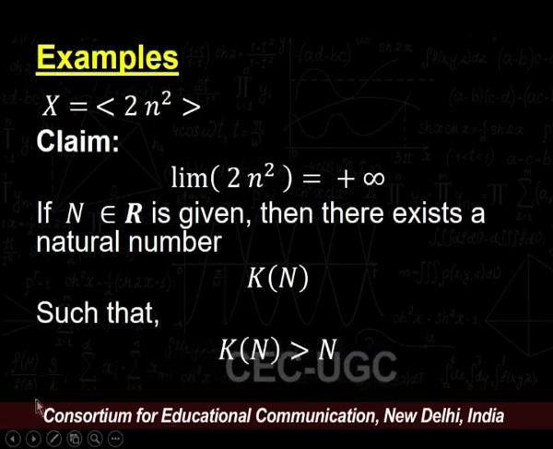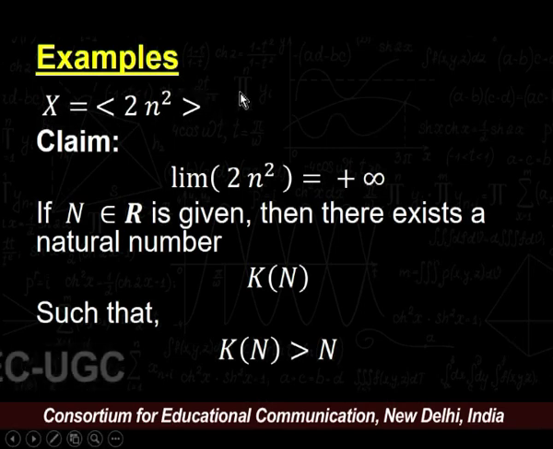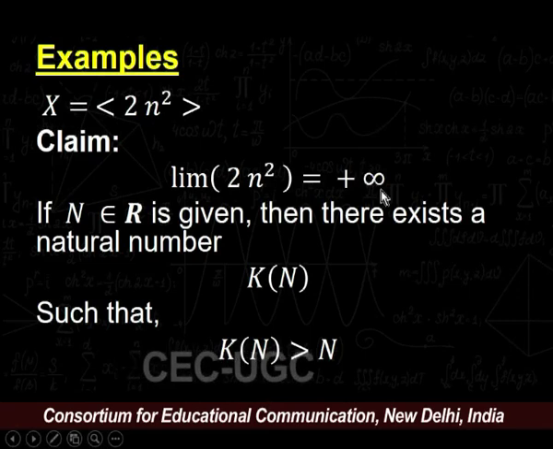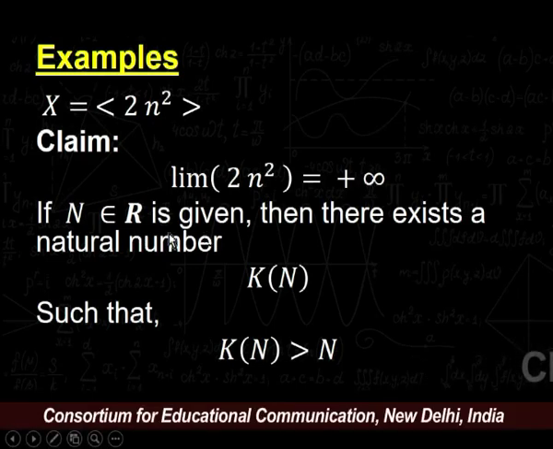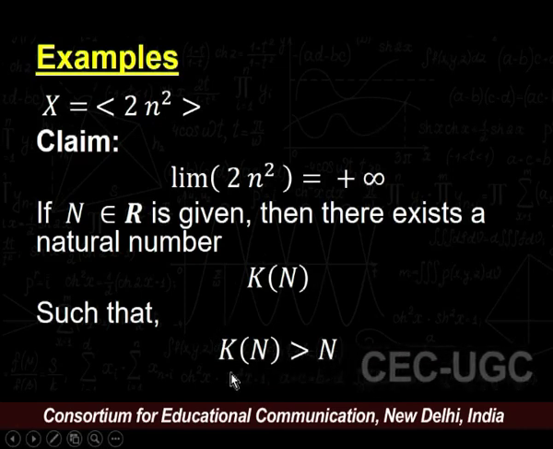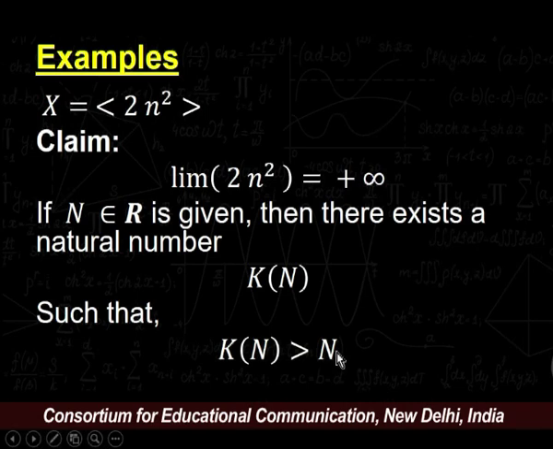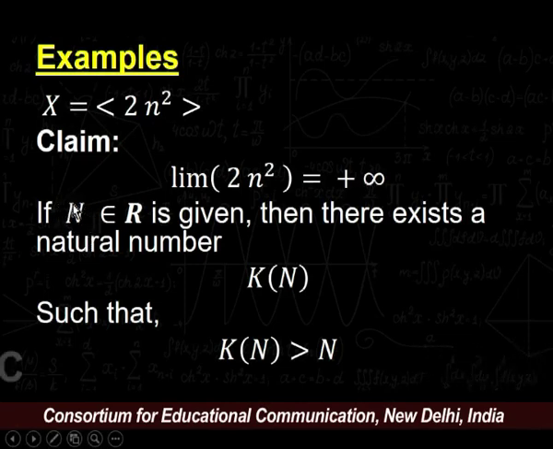Our first example is xn equals 2n square. We need to show that the limit of this sequence is equal to plus infinity. If a real number is given, then there exists a natural number k depending upon that number, such that k is strictly greater than it. We can get this result by the Archimedean property. So, for any real number, we can find a natural number greater than that real number.